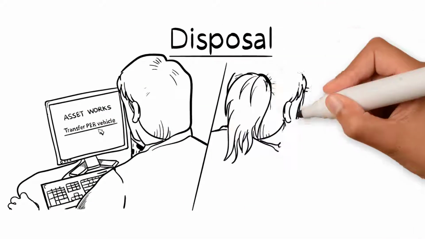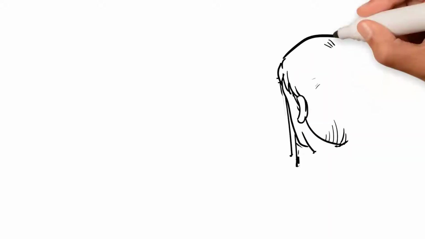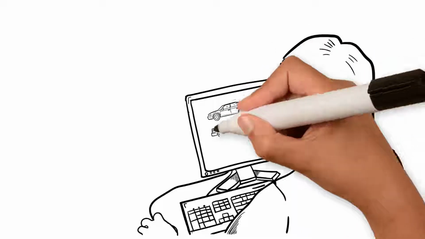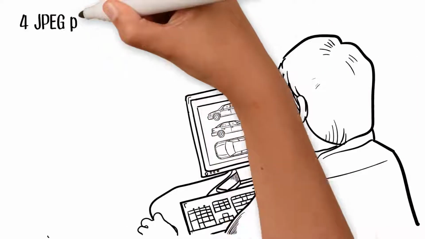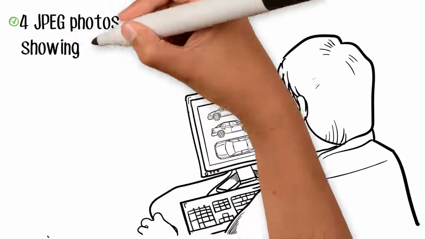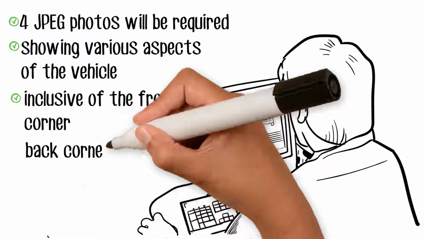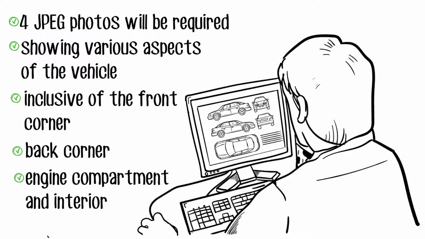If on-site disposal is applicable, you'll need to enter a transfer per vehicle in AssetWorks. Always attach a completed vehicle inspection form, as well as copies of the front and back of the title to the disposal request. A minimum of 4 JPEG photos will be required, showing various aspects of the vehicle, inclusive of the front corner, back corner, engine compartment, and interior. Specific instructions are provided in the AssetWorks instructional video.